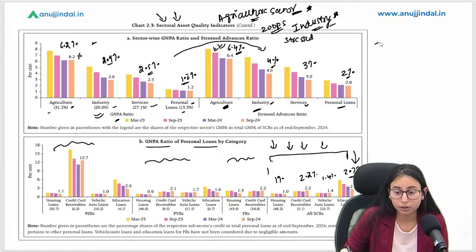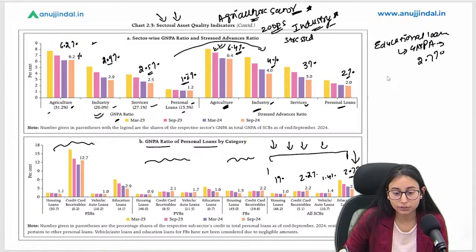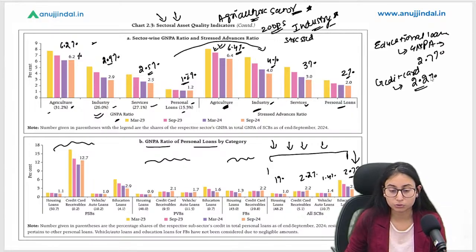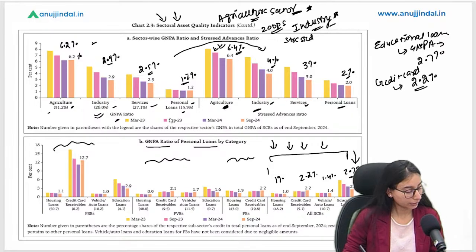So the riskiest loan category under the personal loans is education loans. So we will remember this: education loans have the highest GNPA of 2.7%. And secondly, the next riskiest is credit card. Credit cards are the second riskiest loan category under personal loans. I hope it is clear. The data is clear to you.